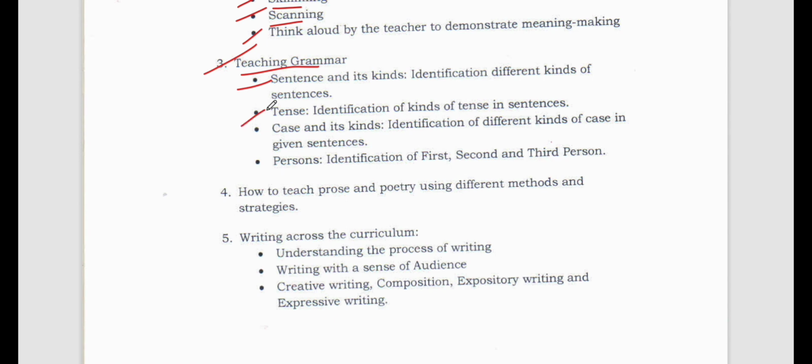Then we need to know the tenses: past tense, present tense, future continuous tense, present continuous tense, whatever tenses we have, we need to know all those. Then case and its kind. Case is a unit or a topic which we study in grammar. So you need to know what is a case, what are its kind, then how do we identify the different kinds of cases in the given sentences.